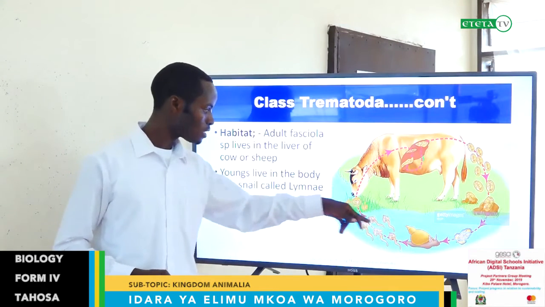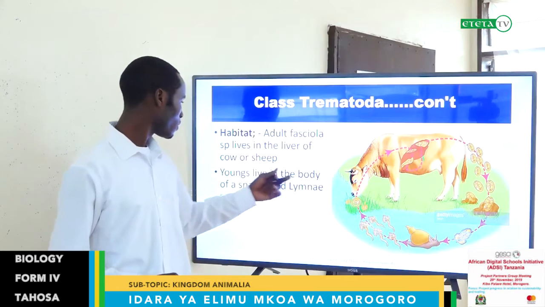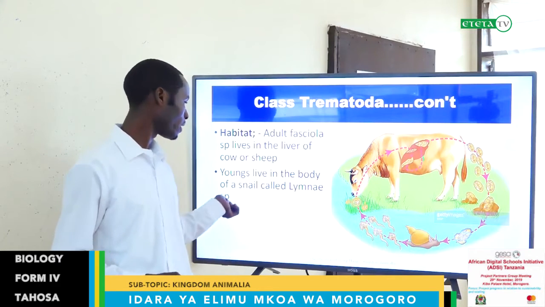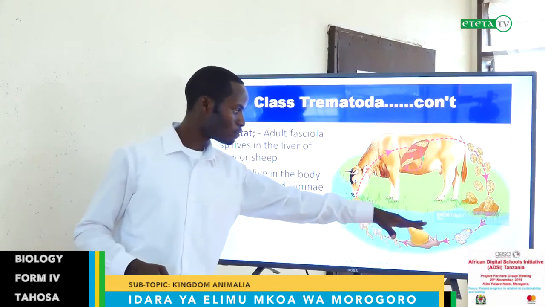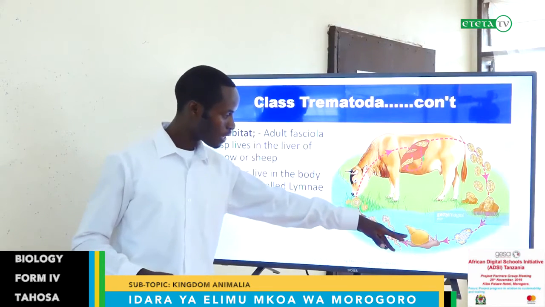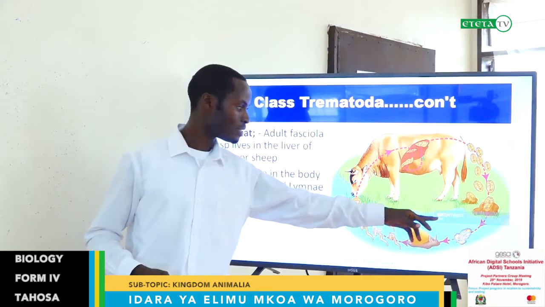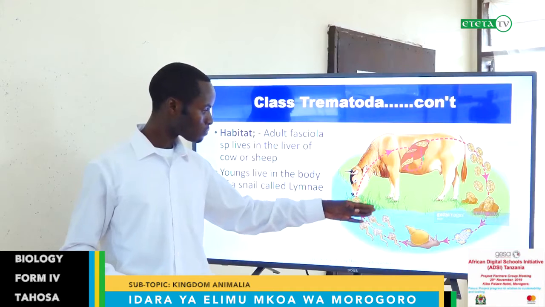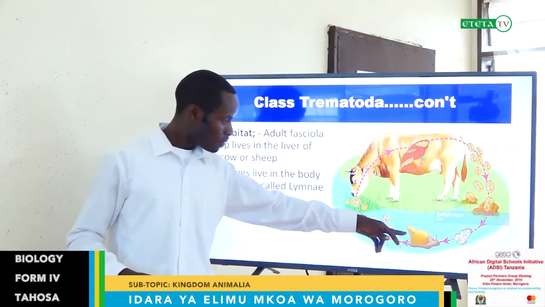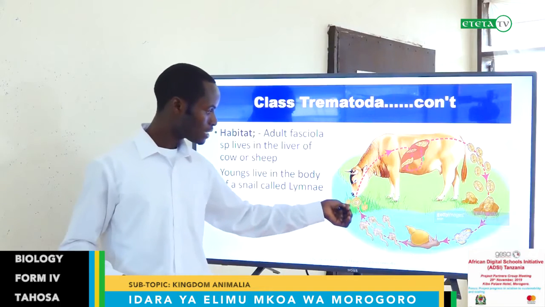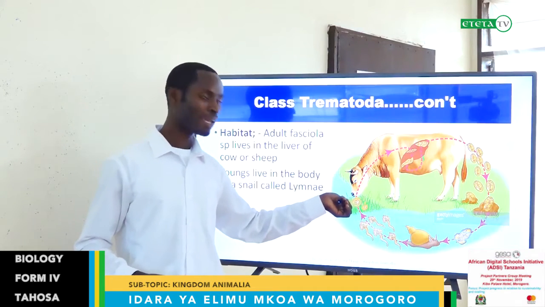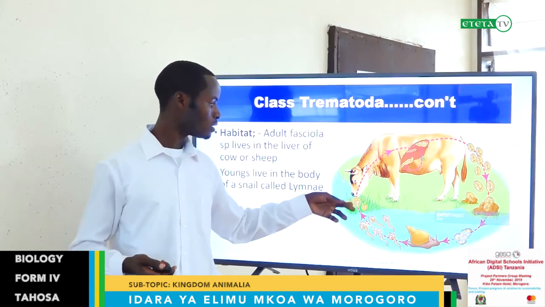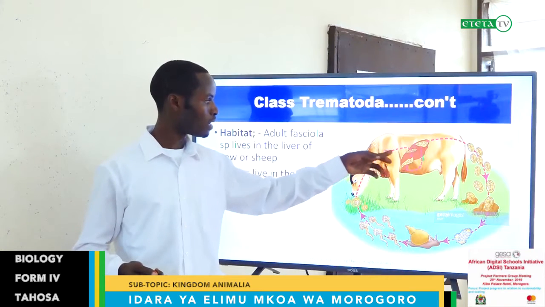Around here, there is an aquatic environment, and outside, these organisms, when they are still young, live in the body of a snail called Limnaea species. This is a snail found in water swamps, and this kind of snail carries the eggs of liver flukes. These eggs come out from this snail, attach to the grasses, and then can be taken by cattle, sheep or cow when obtaining food, and then will migrate to their liver.